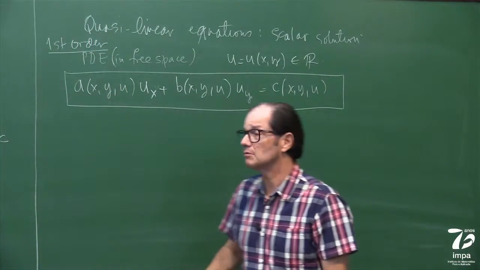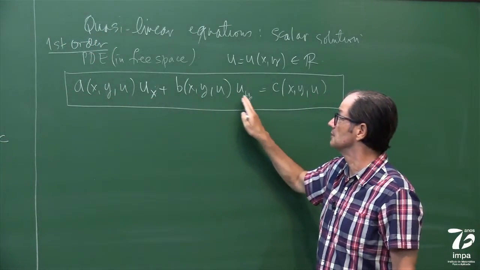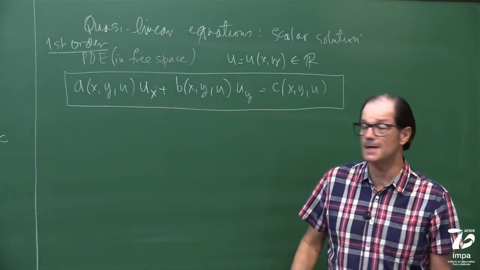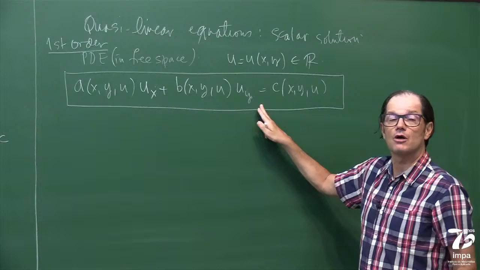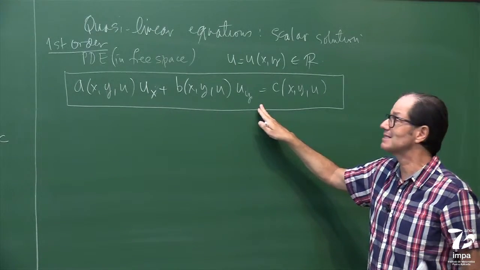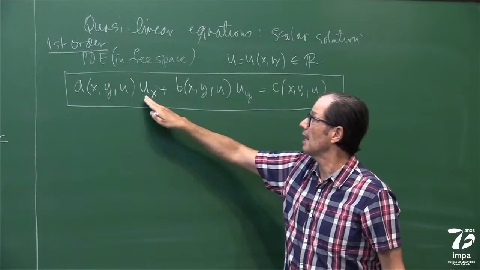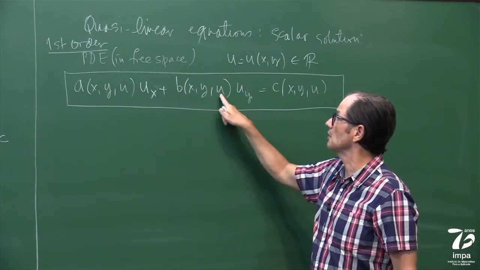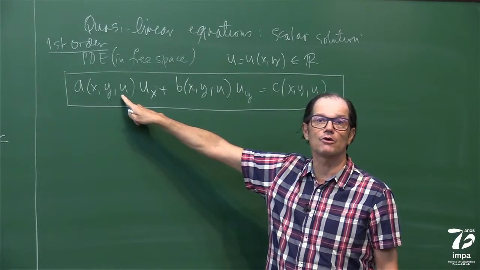Why is it first order? Because it has only first order derivatives. That one is second order, the wave equation, okay? First order, where it is called quasi-linear because it's linear in the higher order derivatives, but it is nonlinear in the lower order derivatives.